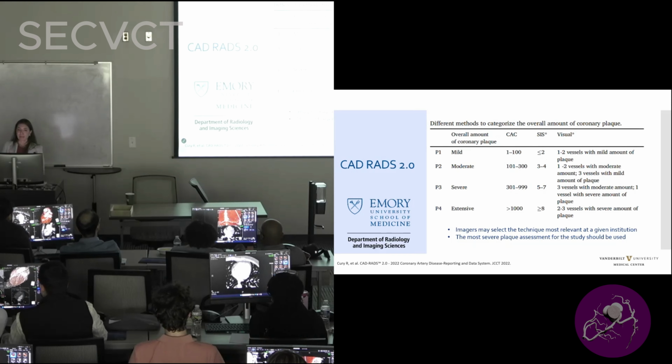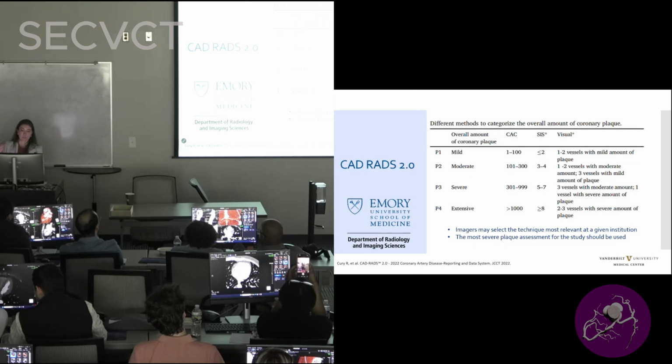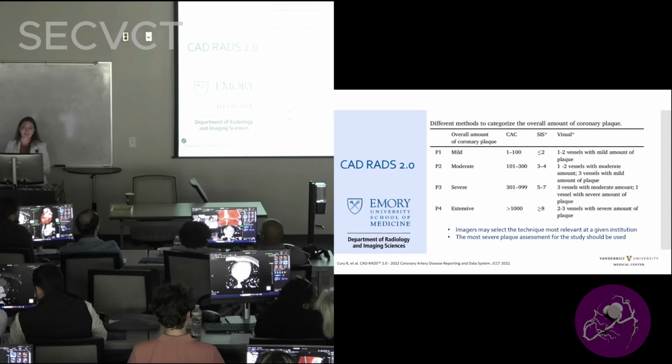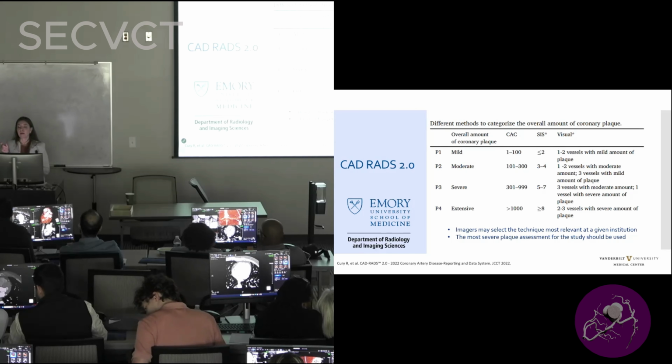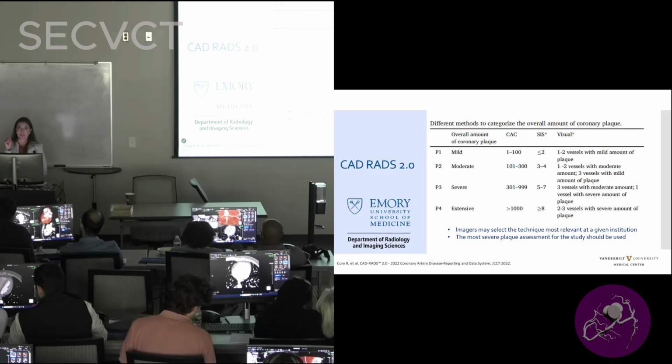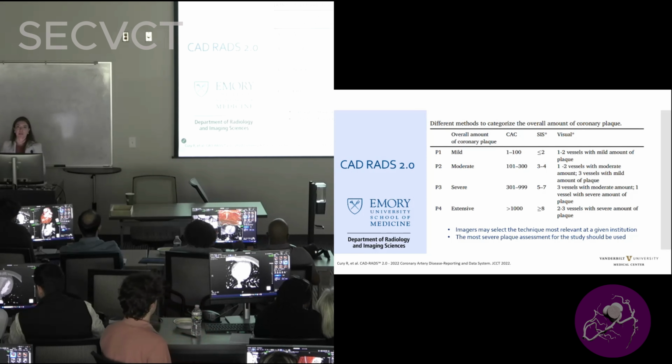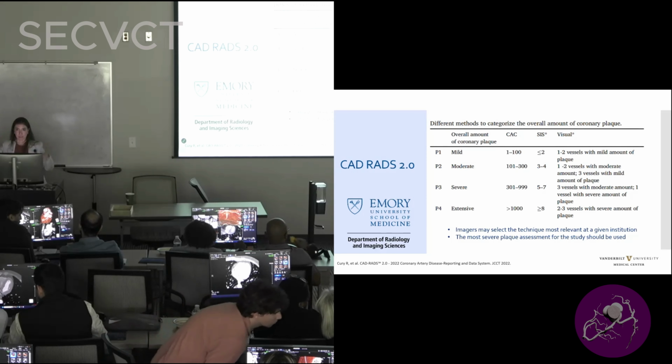So plaque can be quantified by calcium score. So 1 to 100 is going to be mild, up to 300 moderate, up to 999 severe, and then extensive, anything above 1,000. Then the segment plaque score is going to be based on assigning each of the 16 AHA segments of the coronary arteries 1 for plaque presence.